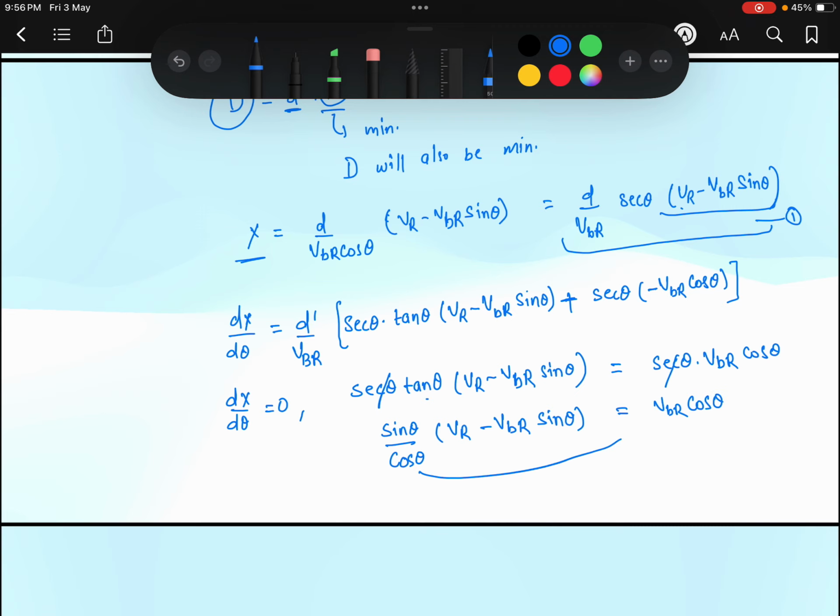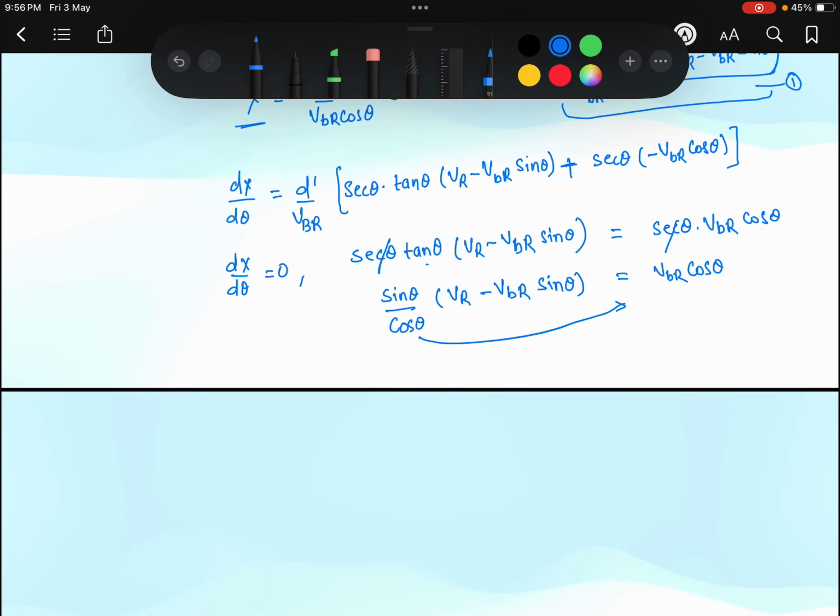Taking this cos theta to the right hand side and multiplying this sin theta inside, we get VR sin theta minus VBR sin square theta equal to VBR cos square theta. Solving again, VR sin theta is equal to VBR into sine square theta plus cos square theta.